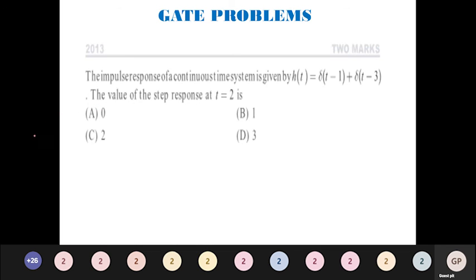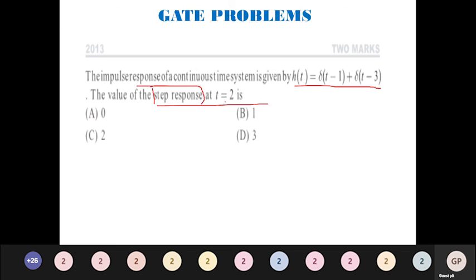The next question is, the impulse response of a continuous time system is given by h of t is equal to delta of t minus 1 plus delta of t minus 3. The value of the step response at t is equal to 2 is what? So they have given that your input is going to be the step response, and they are asking for the value at t is equal to 2.